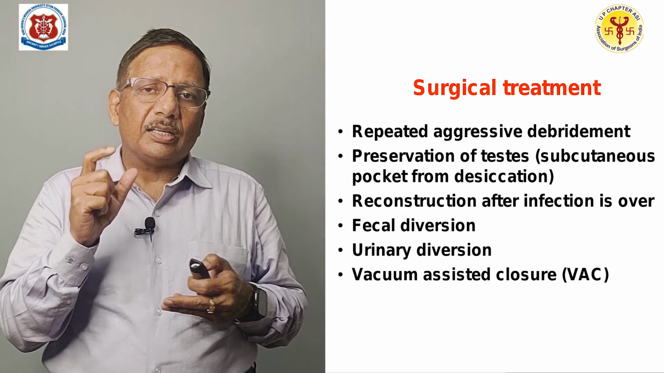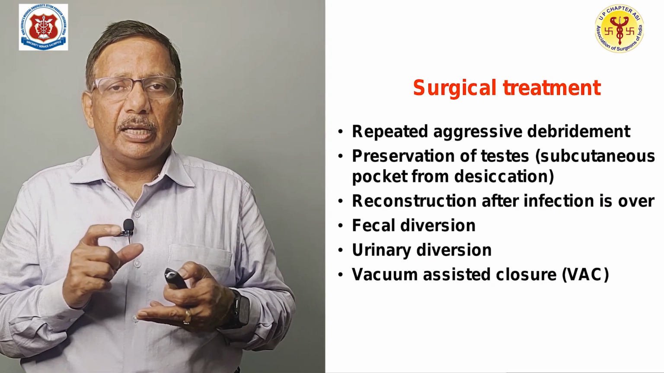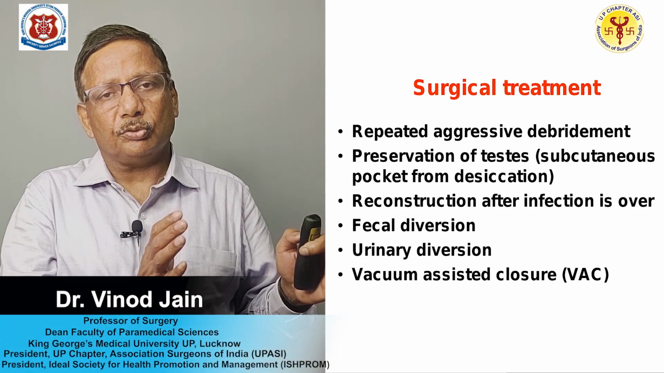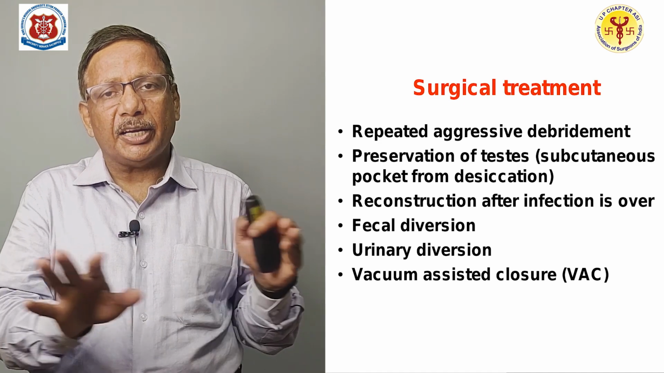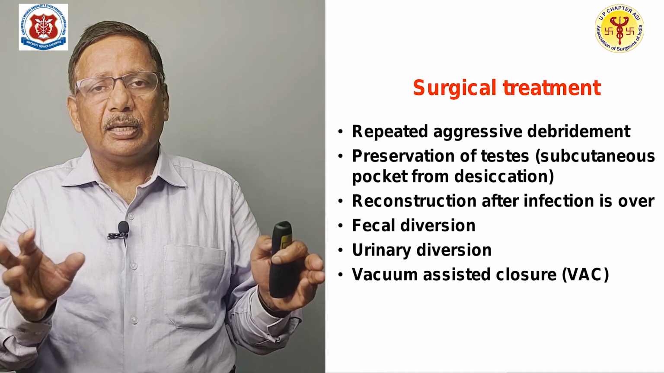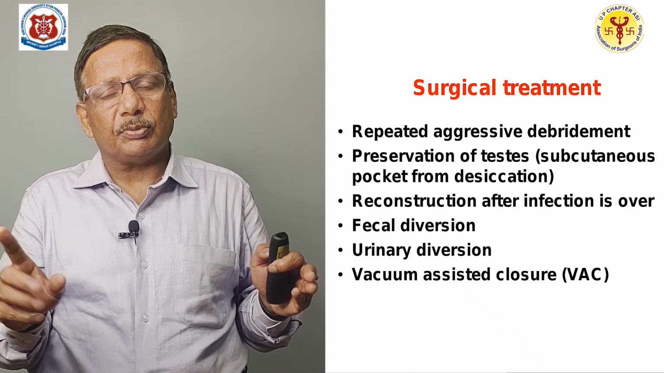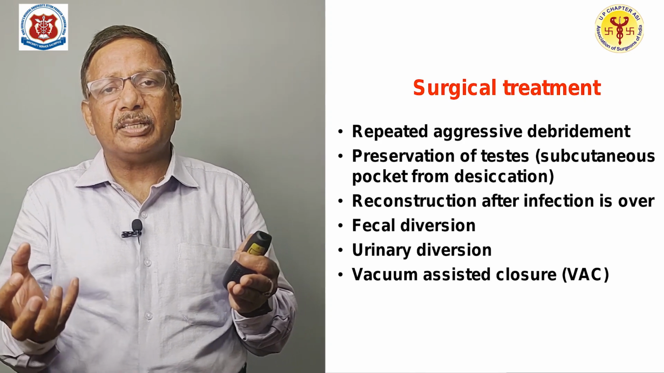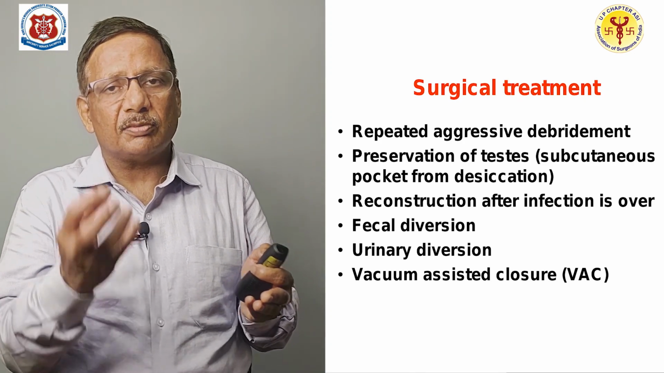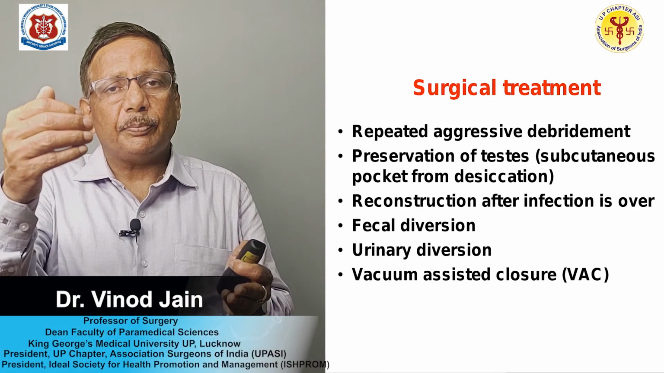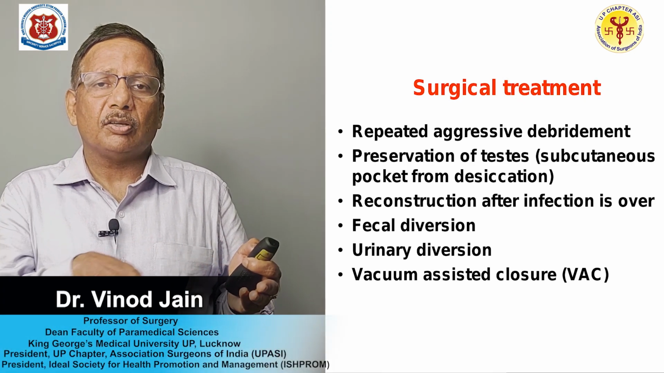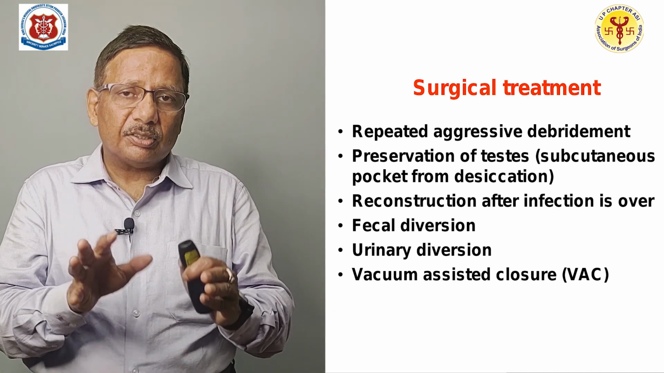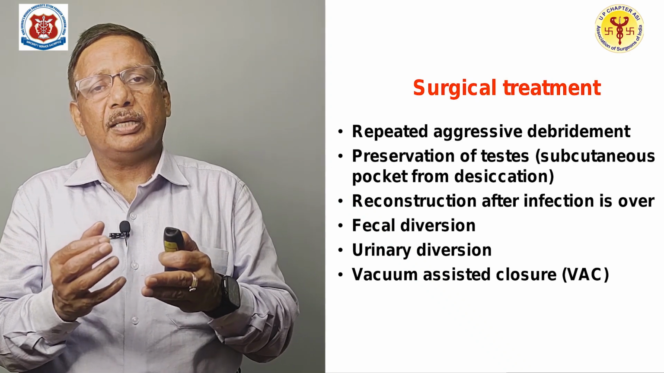The gold standard of the treatment is surgery, and in the surgery, repeated aggressive debridement. Whatever tissue is necrosed, you have to debride it so that it appears absolutely red. Simultaneously, you need to preserve the testes, because once you remove all the covering, the testes will hang in the air, and that may desiccate. So, you have to prevent the desiccation of the testes, and how will you achieve that? You will put the testes into a subcutaneous pocket on both sides of the thigh, so that once healing occurs, the testes are brought back to the scrotum and scrotoplasty is done.